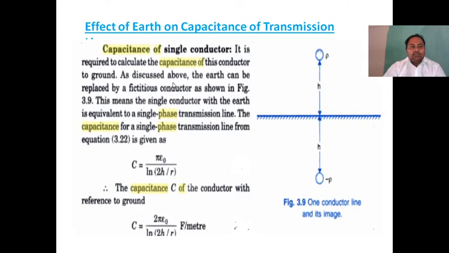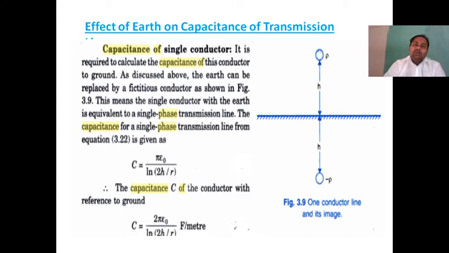Please carefully see the diagram. This is the charge on one conductor. If we first take one conductor, it has the charge rho. Taking one assumption, the earth to conductor distance is h. So how can we take the earth into consideration? While taking the earth into consideration, the points we keep in mind are very important.